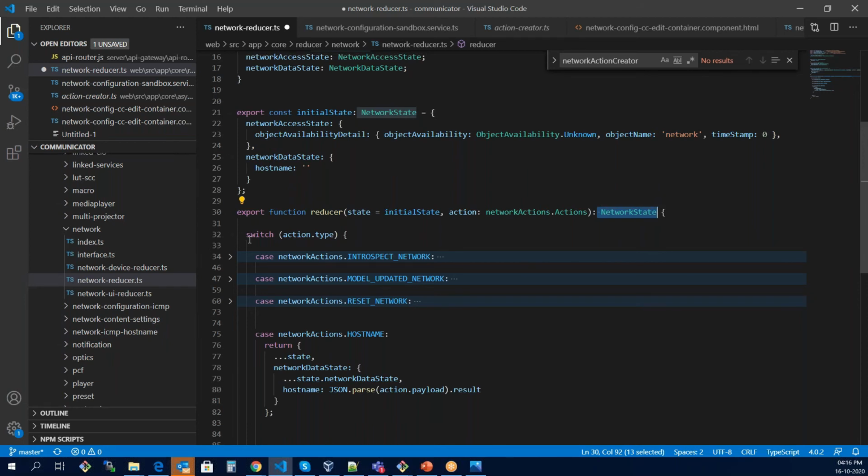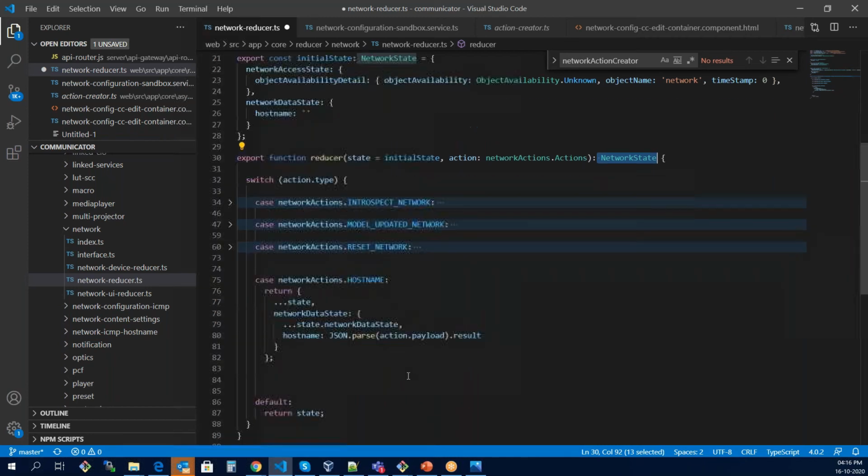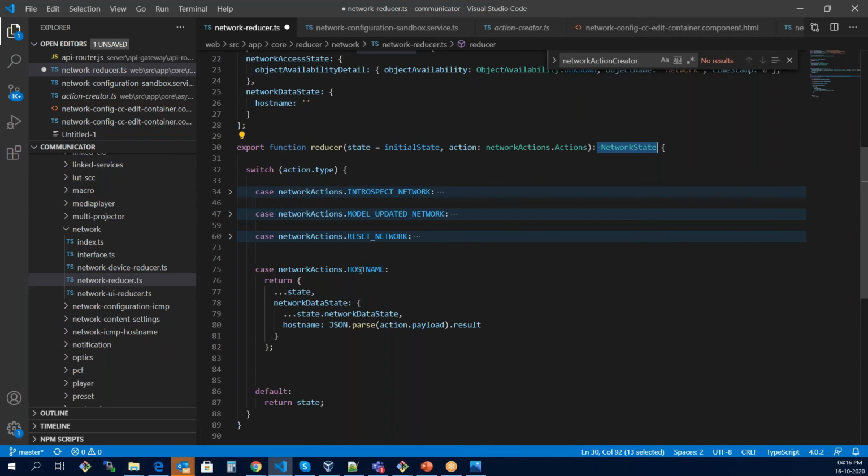Now let's get inside this function quickly. Most of the time we'll be creating a switch case, because there are different actions, and for every action we have to return the data differently depending upon which action is being called. So if somebody wants to know the host name, what is it going to return?